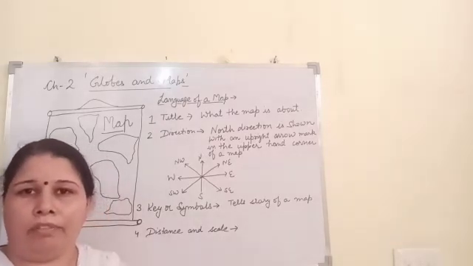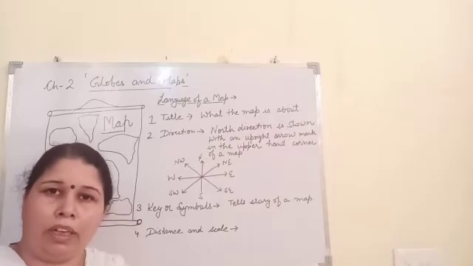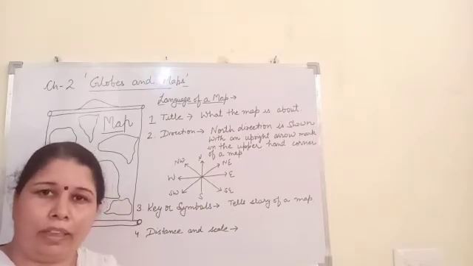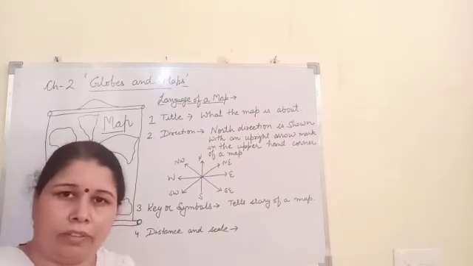In ancient time, when maps were not there, people used pole star to find out their direction, because pole star always remains in the same direction. It always remains in the same direction, which is north.